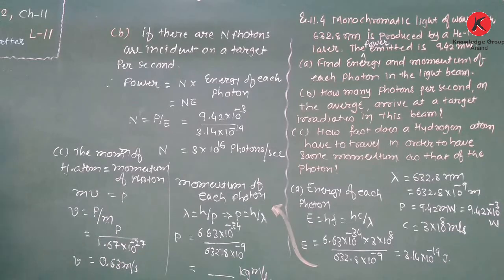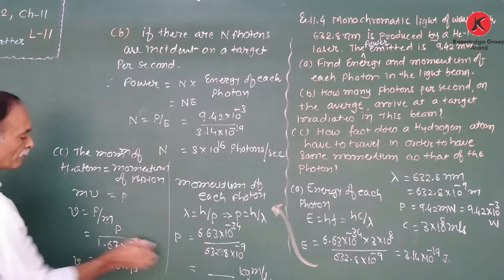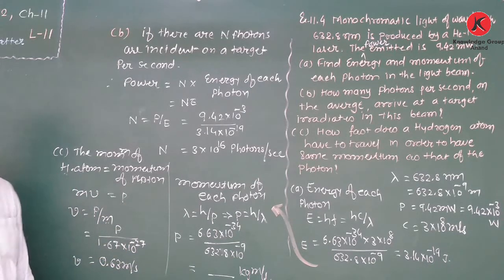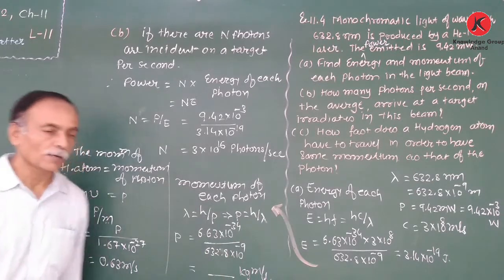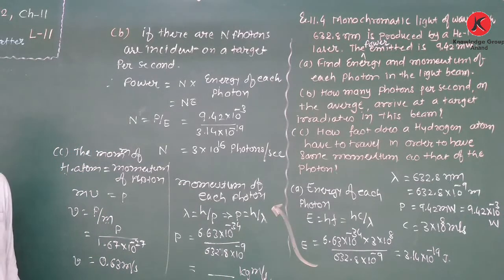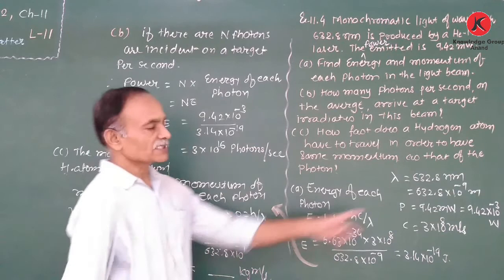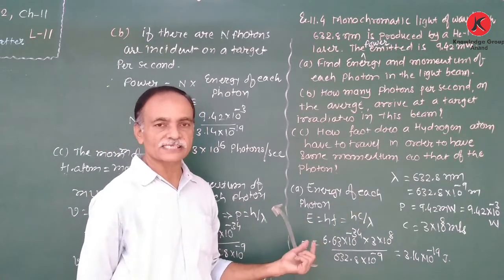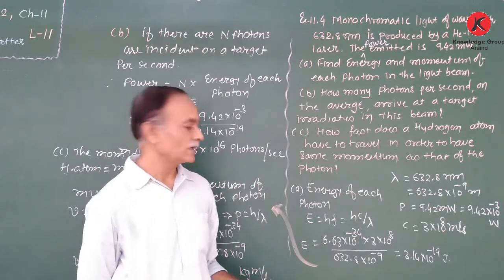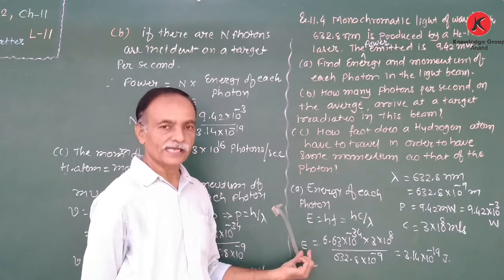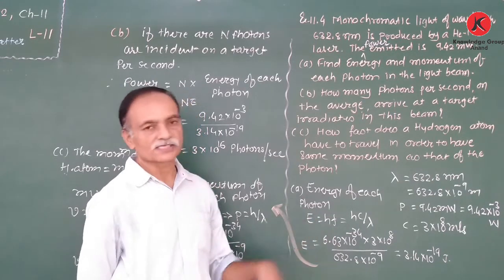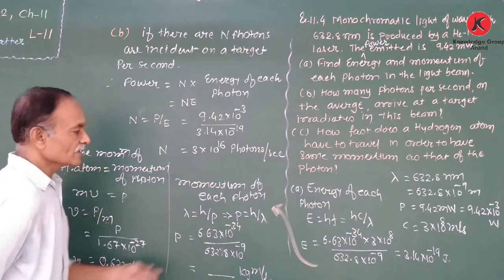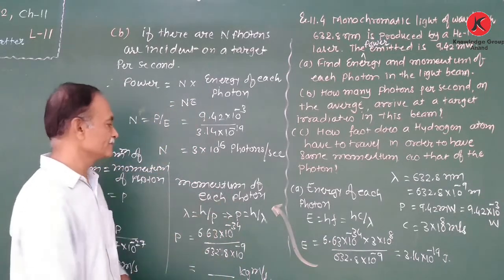0.63 meter per second. Here we substitute the value of momentum from this. Calculate yourself the momentum of the photon. So, very easy numerical. First, we find out the energy of each photon by using this concept: E is equal to hf or E is equal to hc upon lambda. Right? Okay. So, E is equal to this. And also the momentum of each photon is.